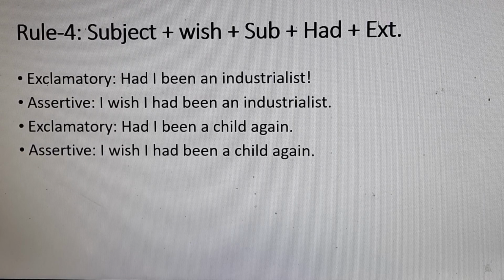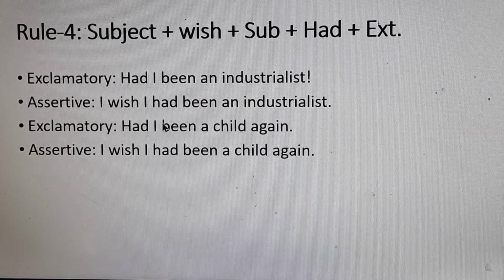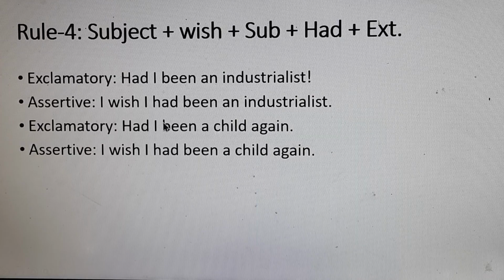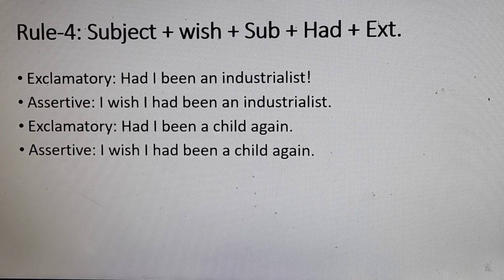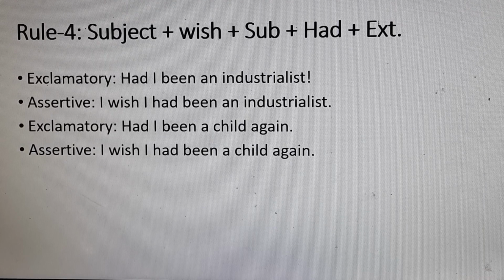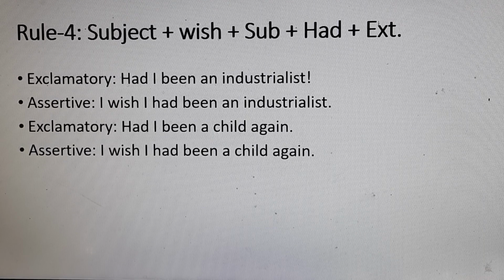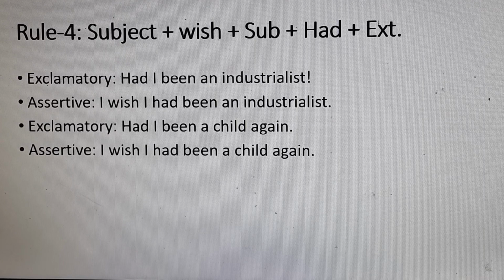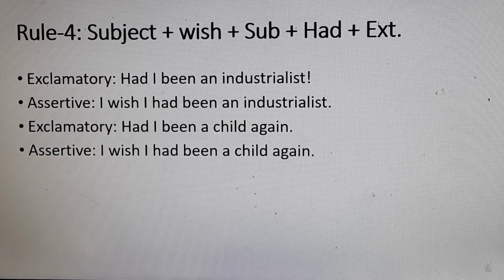Firstly, we write down had, after that the subject, and then the verb, been. After that we write down the rest of the sentence. For I wish I had been a child again, we write down had I been a child again.